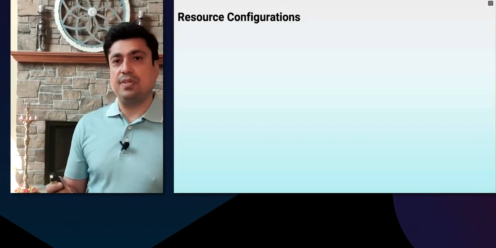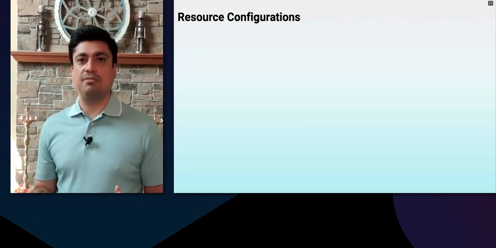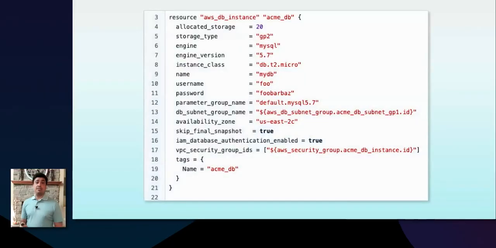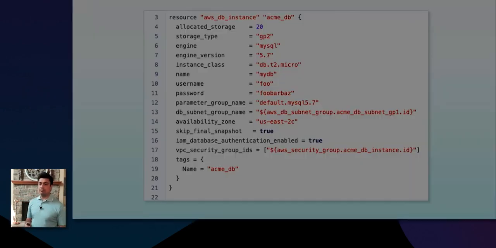So first things first, asset inventory and resource configurations. How do we identify that using a threat model? In this sample, you are able to see that the Terraform code actually contains the resource definitions and the configurations. If we were to build a database of all these resources and also these configurations, we can build a very good representation of all the assets that are being managed and built using Terraform code.